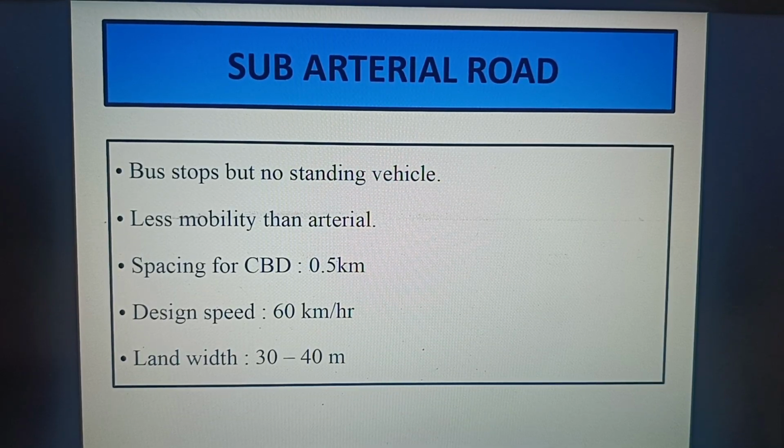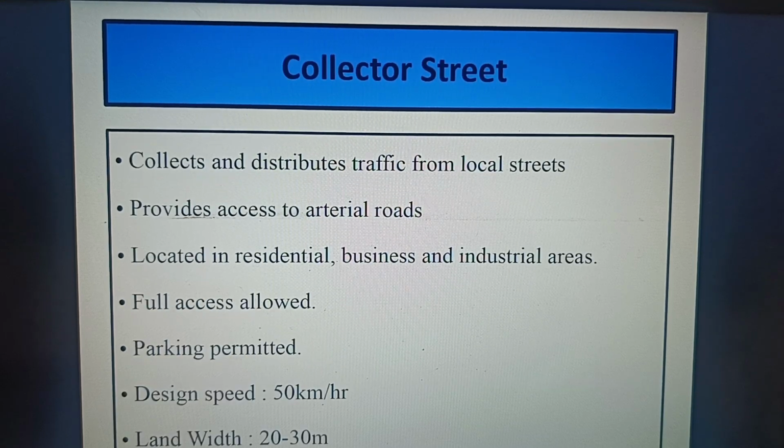The next classification is the subarterial road: bus stops but no standing vehicles. Less mobility than arterial. Spacing for Central Business District CBD is 0.5 km, and the design speed is reduced from 80 to 60 km per hour. In earlier arterial roads we have seen 80 km per hour, and here we can only travel at 60 km per hour. Similarly, 50 to 60 meters we have seen in the arterial roads for land width, but here it is reduced to 30 to 40 meters.